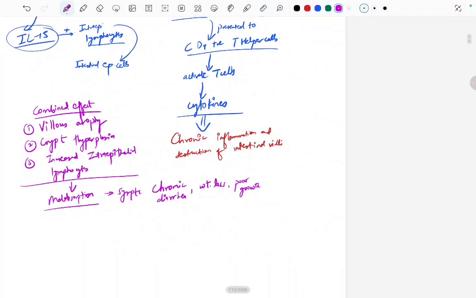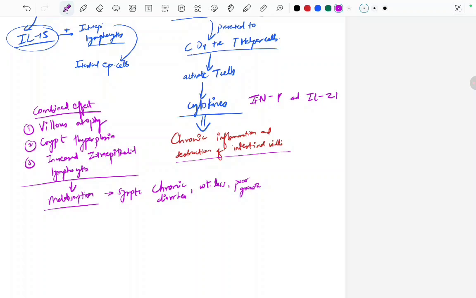Which cytokines? Interferon gamma and IL-21. They are mainly released, and these cytokines are causing what? I had just written here chronic inflammation and destruction of intestinal villi. That is the final thing, but they are causing remodeling of the intestinal mucosa. How is this remodeling occurring? By an increase in the enzymes called metalloproteinases and the growth factors. As a result, the intestinal villi become flattened. That is causing the villus atrophy.